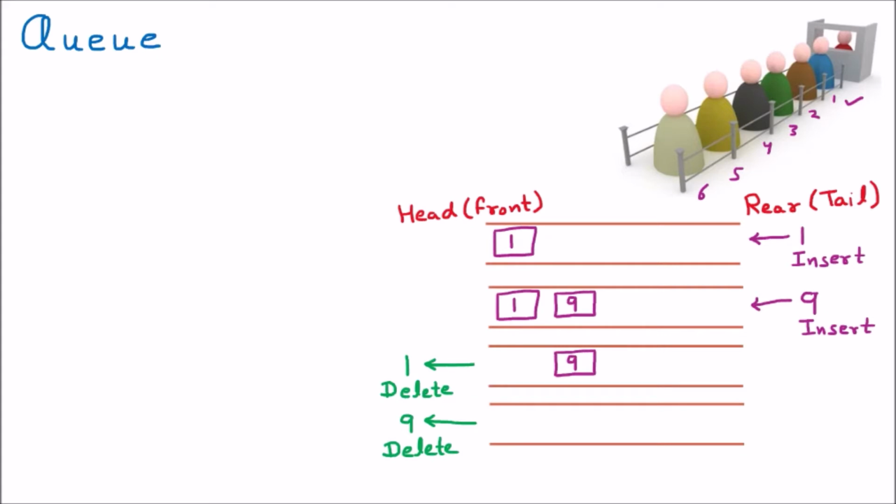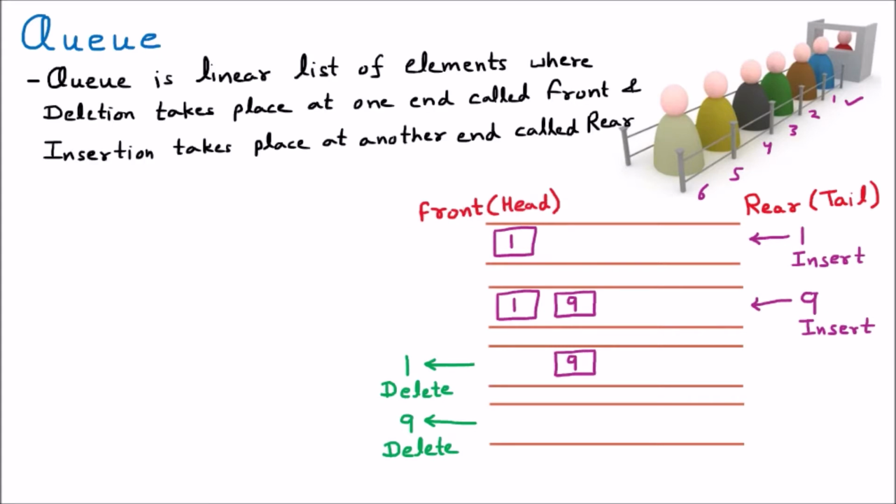So that is the definition of the queue. Queue is a linear list of elements where deletion takes place at one end called front and insertion takes place at another end called rear. That means from the rear side we are inserting and from the front side we are deleting the elements. Now if we observe the insertion and deletion, the first element inserted was 1, and the first element deleted was also 1.